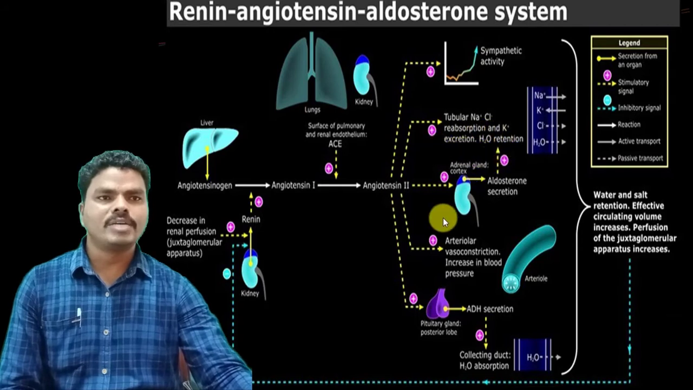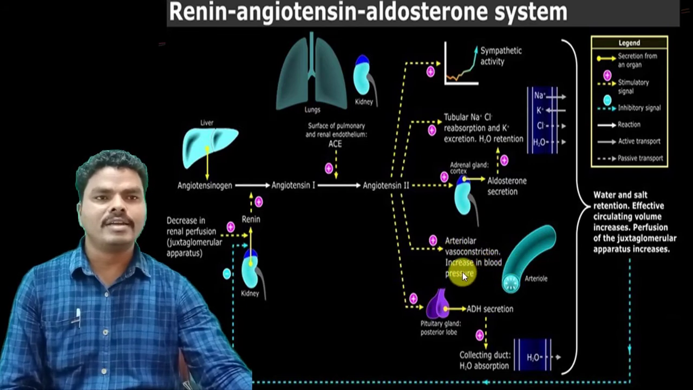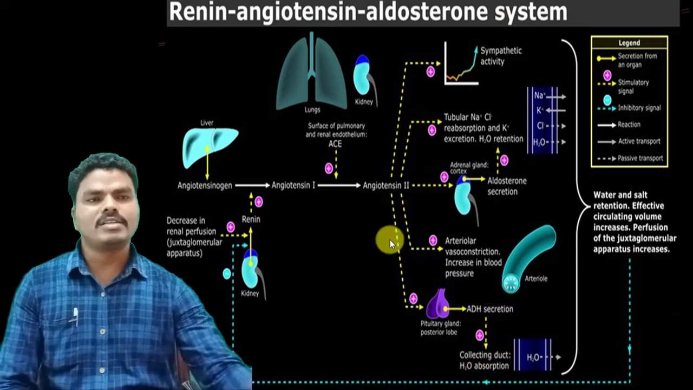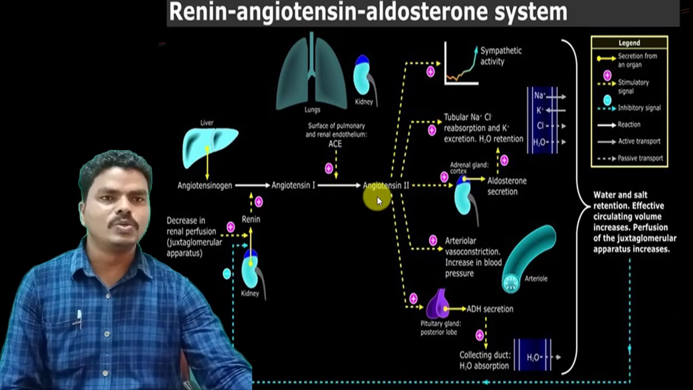also potassium excretion. In the adrenal gland, this angiotensin II will increase the production of aldosterone, and at the arteries it produces vasoconstriction and then increases the blood pressure. And at the pituitary gland, it produces the antidiuretic hormone, thereby the water absorption at the collecting duct is increased. So these are some actions of angiotensin II.